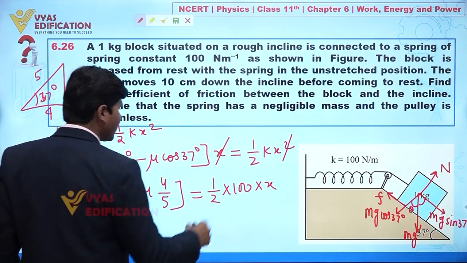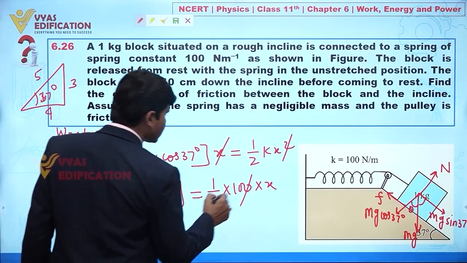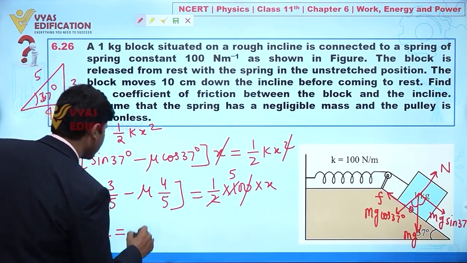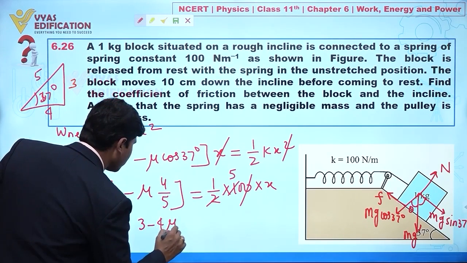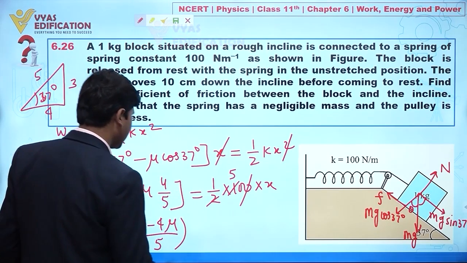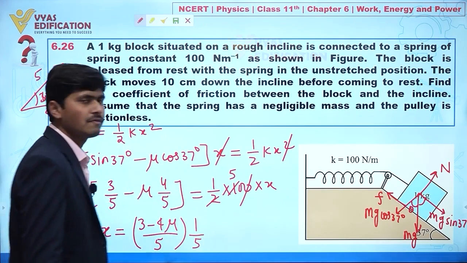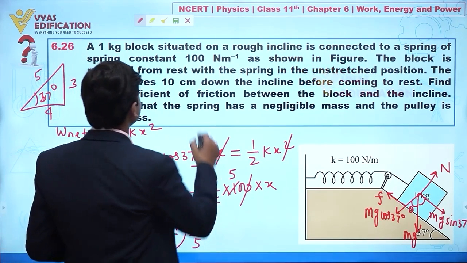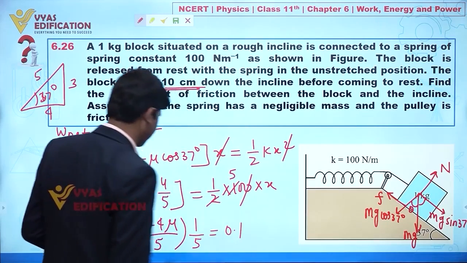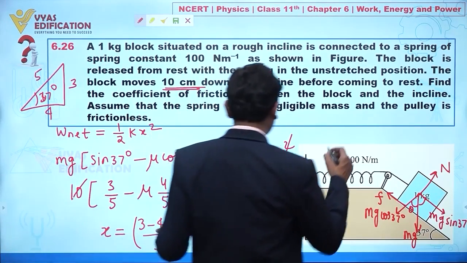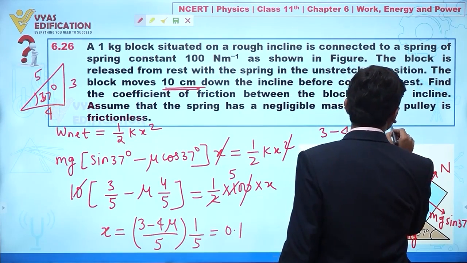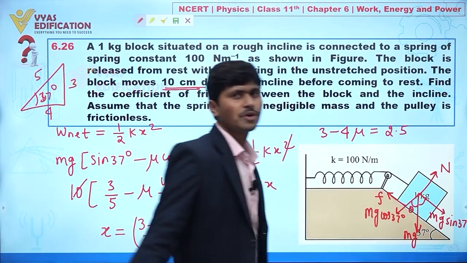From here we can say this one and this one cancelled out. We can say this one we have 5. So the value of x is equal to 3 minus 4 mu divided by 5, divided by 1 by 5. It is given here that this block moved 10 centimeter down, so this is equal to 0.1. So from here you can write 3 minus 4 times mu is equal to 25 multiplied by 0.1. So this is 2.5.